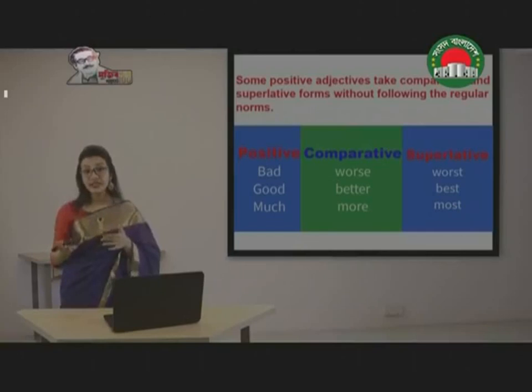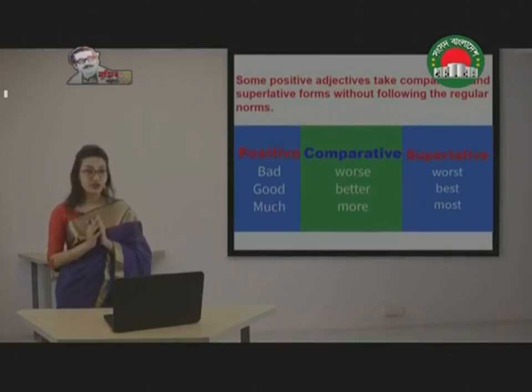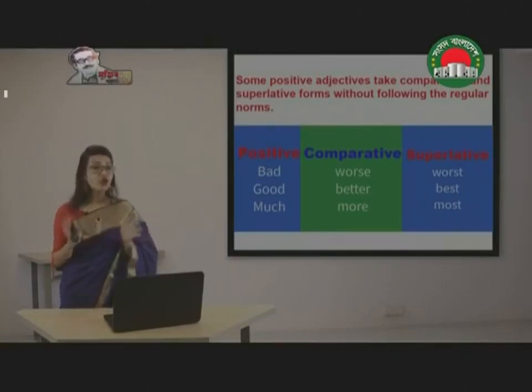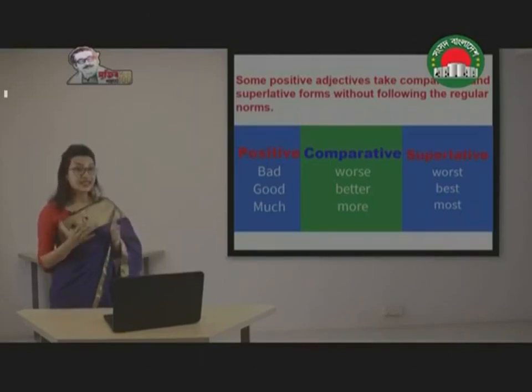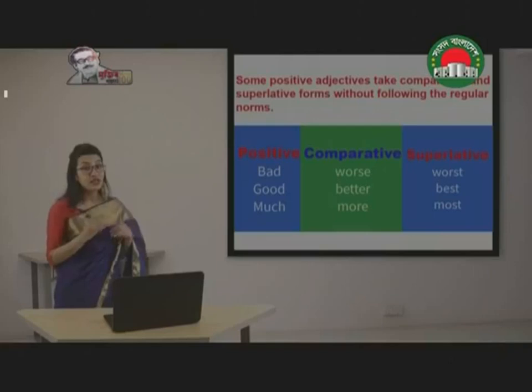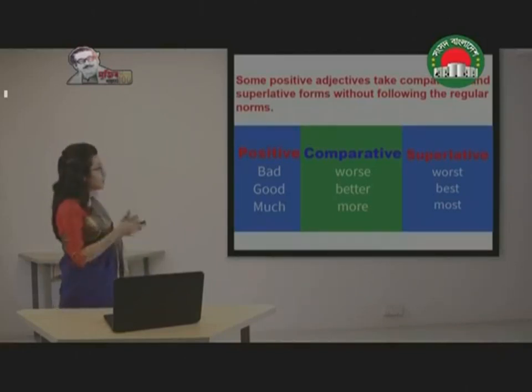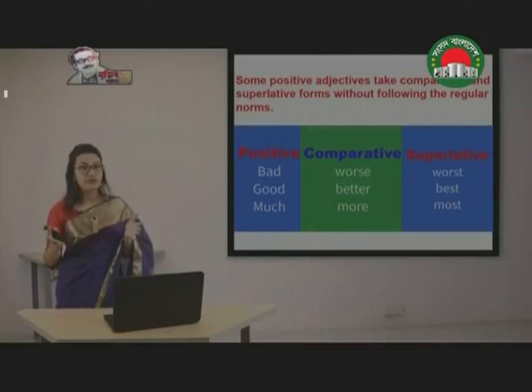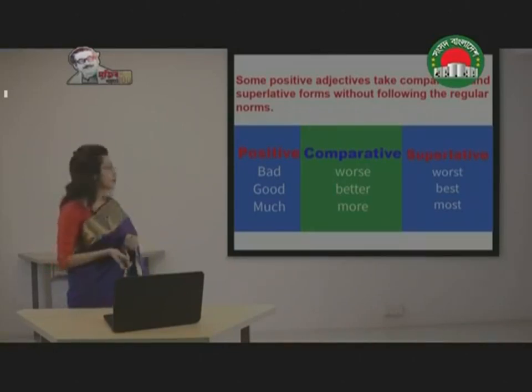So in some cases, the positive adjectives are not going to follow any regular rule, and they can be changed taking some other form. For example, good, better, best, they look completely different from each other. We haven't used ER or EST at the end here.